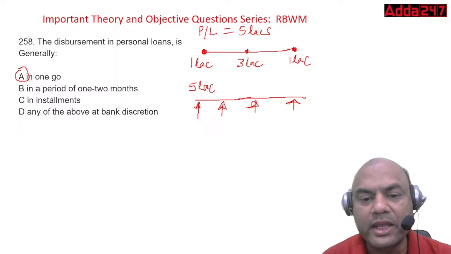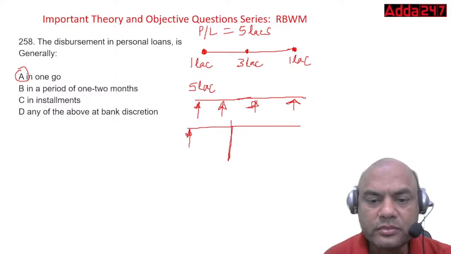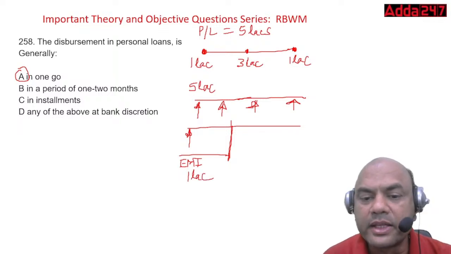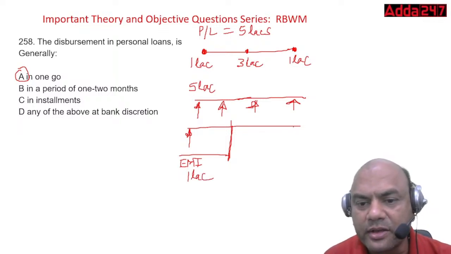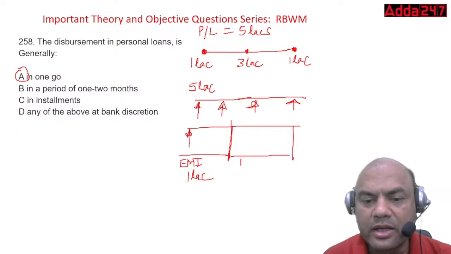So what happens? My EMI will be on 1 lakh only, up to this part. Then your EMI will change.